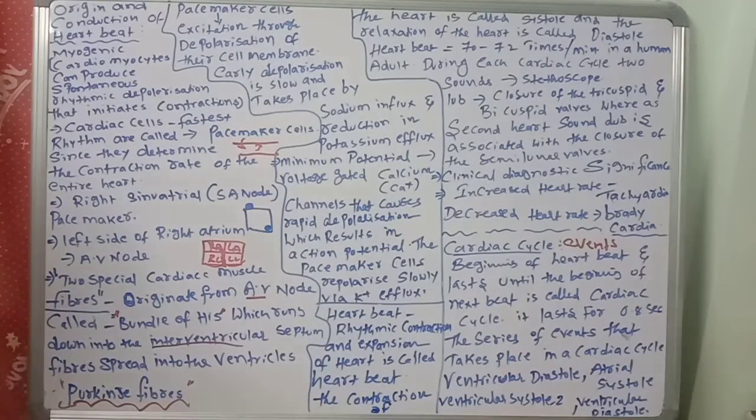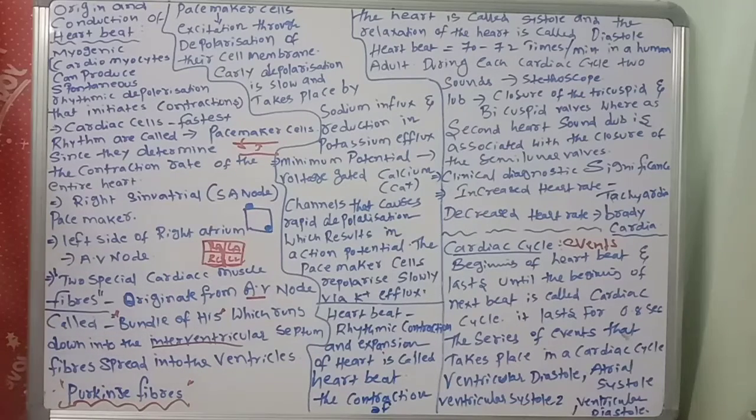Then voltage gated calcium channels open at the minimum potential and cause rapid depolarization, which results in the action potential being generated.